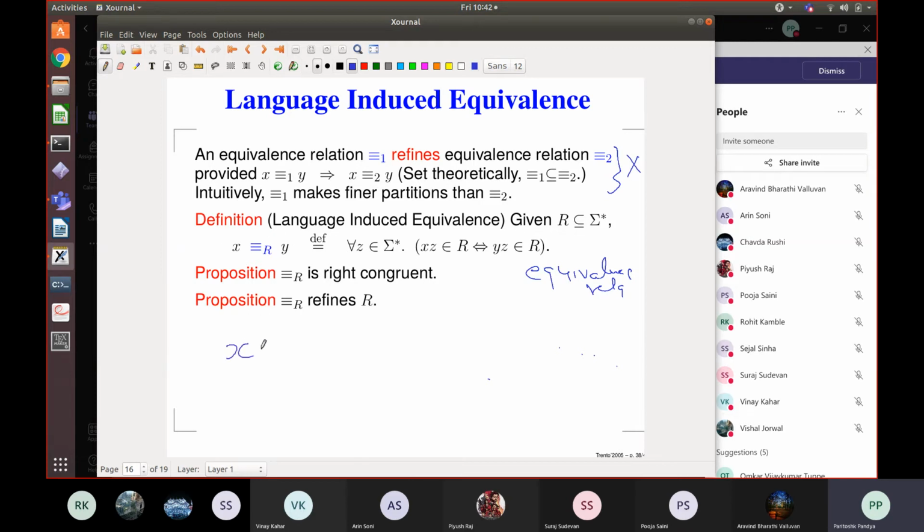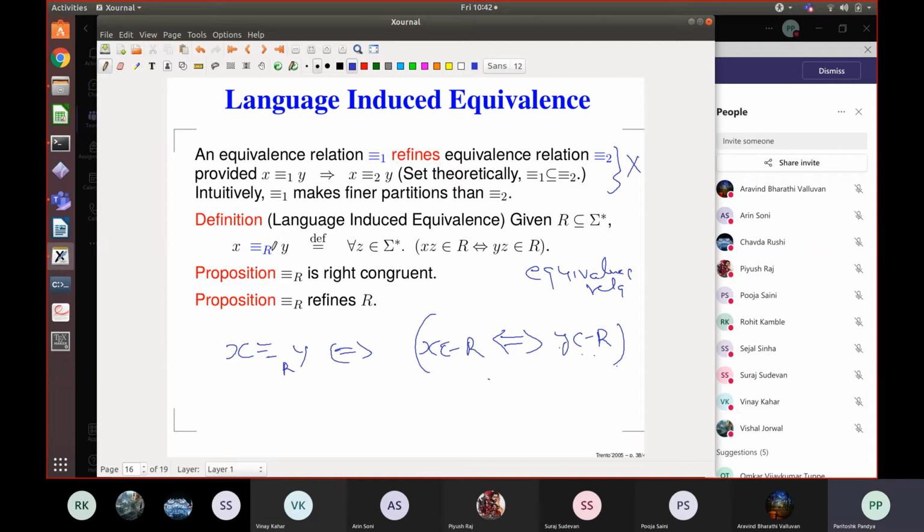so it has the following property. X is right equivalent to y implies X belongs to R if and only if Y belongs to R. This is an obvious property. This is the definition of when this relation refines R. It's a big word for this property. Now, why is this property true? Can anybody give me a simple 1-line argument? Given this definition of equivalence of R, why is this property true?